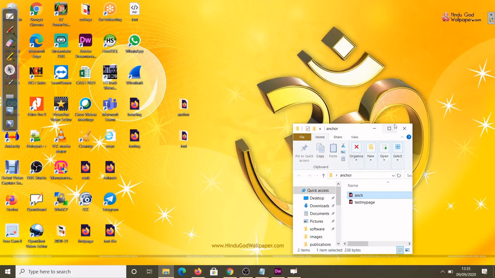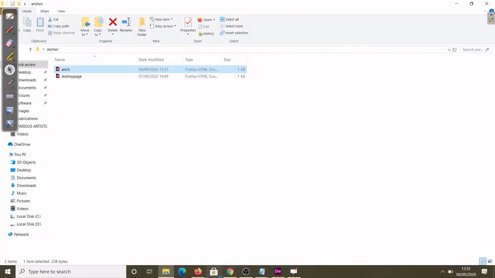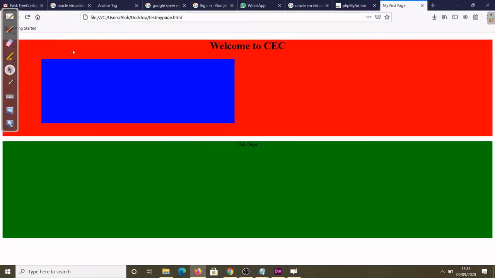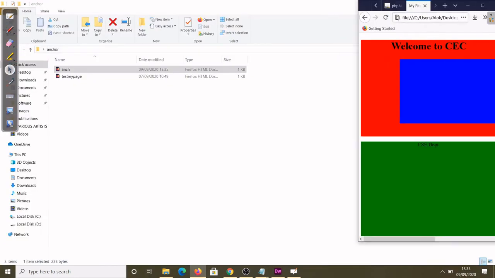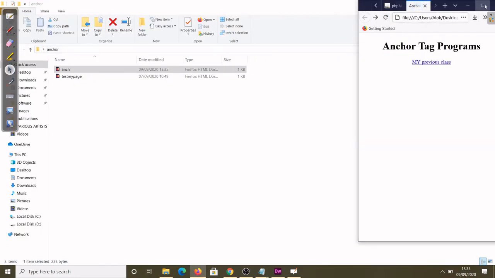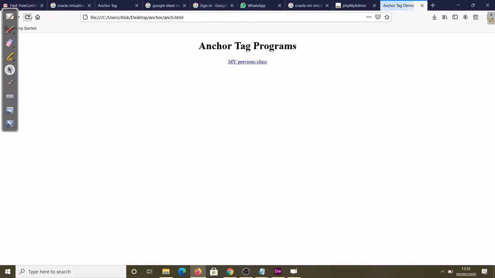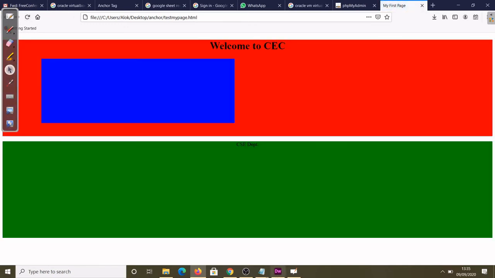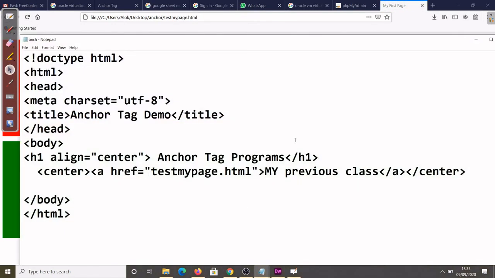Now see, the file is inside, two files are inside the same folder now. So in that case again you open, coming back, refresh the page. Now I refresh the page, now you click, coming, okay. So I think you got the idea how to use the link from one page to another page.